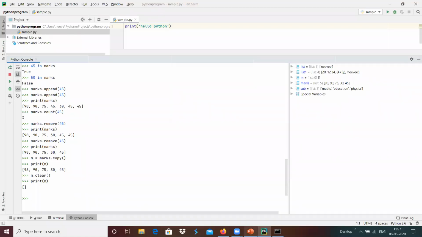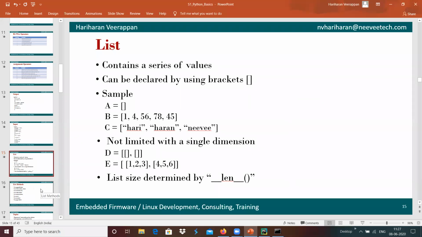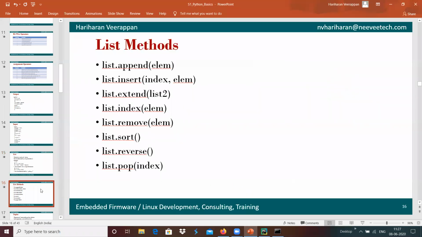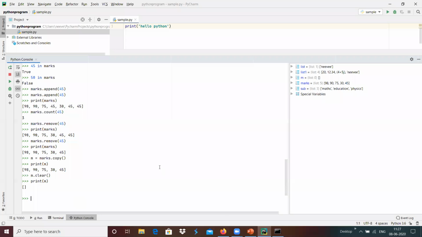And we have the options list.pop, index, sort, reverse, and extend. Suppose we have two lists.